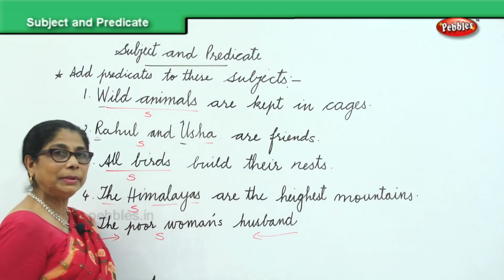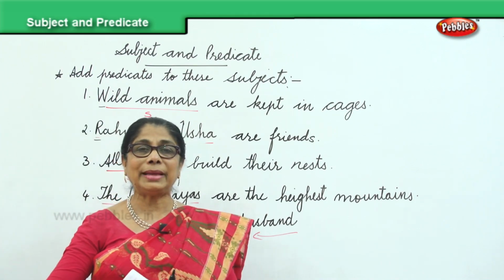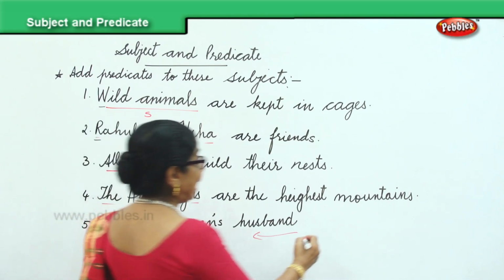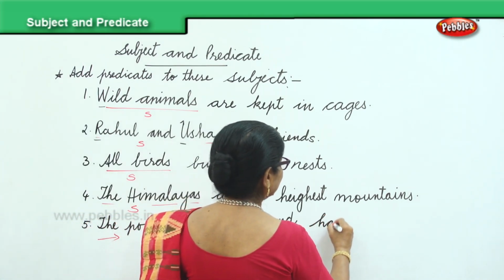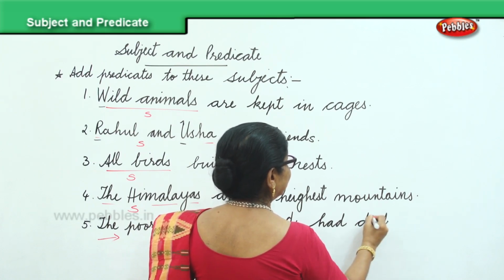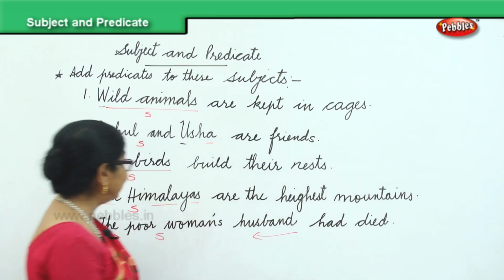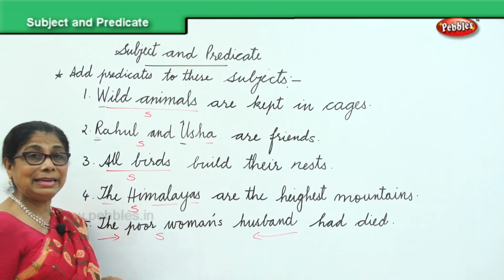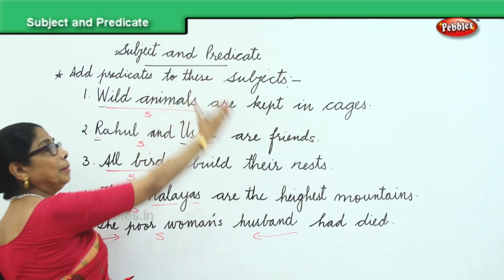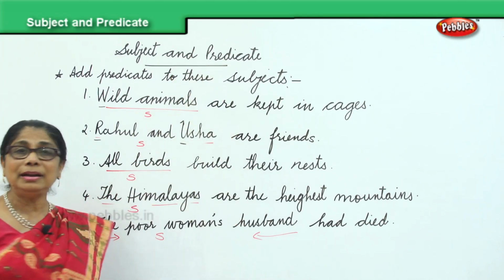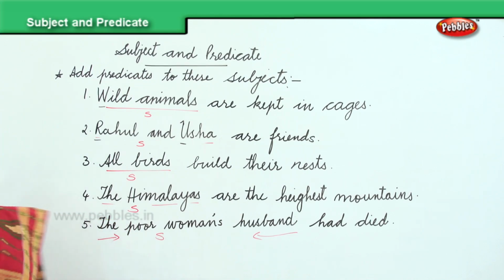Now you supply the predicate. The poor woman's husband had died. End with the full stop. So now we learned to complete a sentence by providing the predicate. Subject given and predicate, and you will learn also to end it with the full stop.